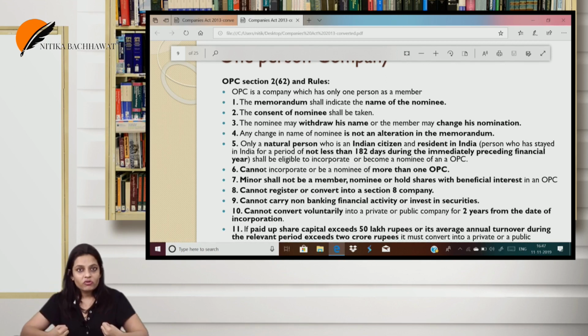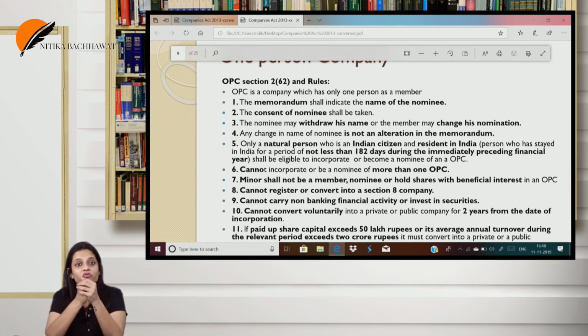There are certain restrictions on an OPC. A minor cannot be a member or a nominee of an OPC. It cannot register as a Section 8 company or on a future date convert into a Section 8 company. This OPC cannot carry on a non-banking financial activity. It cannot invest in the securities of any body corporate. And the paid up capital can never exceed 50 lakhs, and the average annual turnover of such company for the relevant period, meaning the last 3 years, cannot exceed 2 crore.